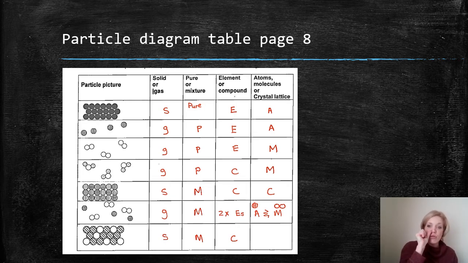But let's go through the particle pictures and see, and hopefully you guys are marking and see how you do. So the first one I think I gave to you in the last video. The second one, okay, let's just look at the particle picture now. So this particular picture is all 3 circles have got the same pattern. So that means that it's a pure substance because all 3 are the same.